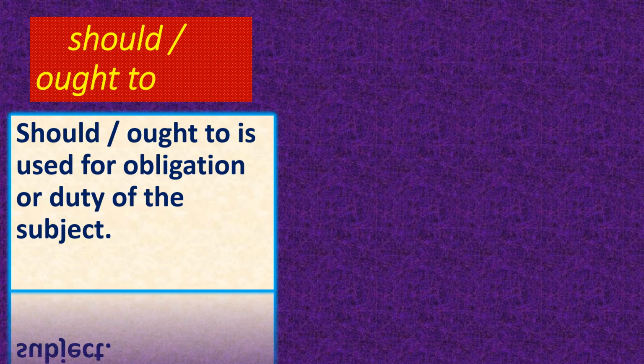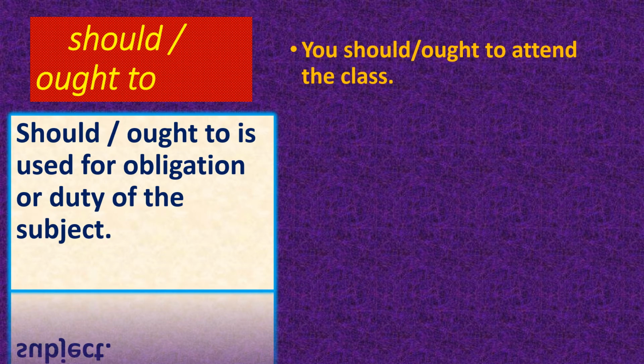Now let's learn the usage of should or ought to. Should is equal to ought to. Both are equal. When we want to express an obligation or when we express a duty, then we use should or ought to. Let's see some examples. You should attend the class or you ought to attend the class. This is called an obligation or a duty.